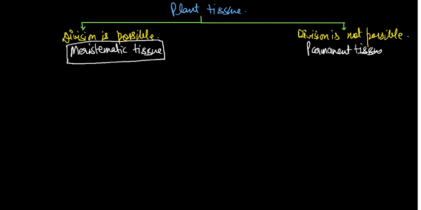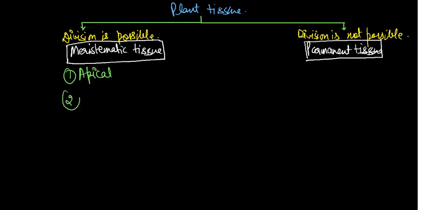So always remember these two points: the plant tissue in which cell division is present is called meristematic tissue, and the tissue in which division is absent is called permanent tissue. Meristematic tissue is of three types. One is apical meristematic tissue.